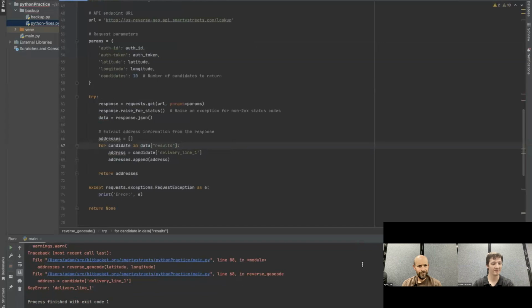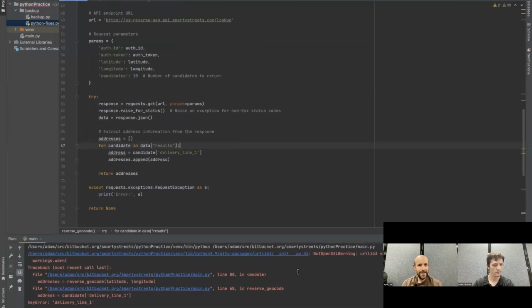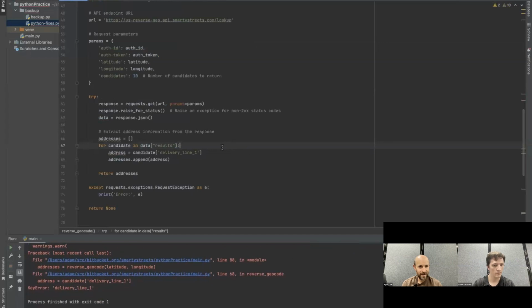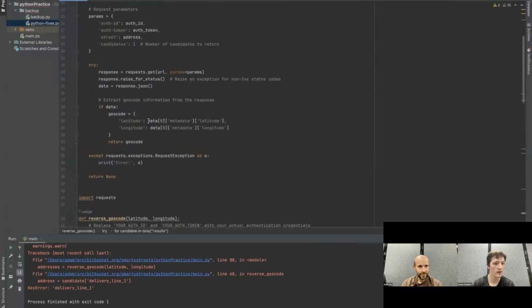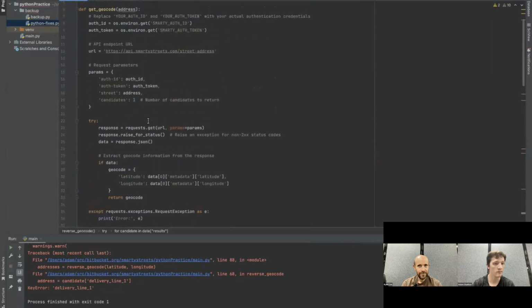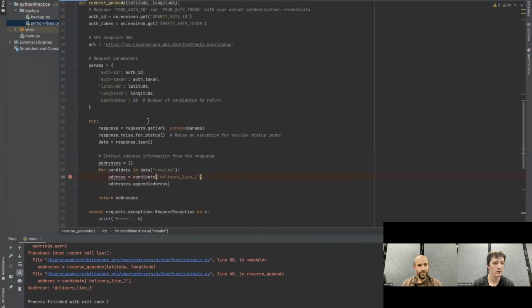It does not. Great. We're closer though. Now it can't find candidate sub delivery line 1, it looks like. Okay. And so once again, let's put a debug statement here and take a look at what it's doing. I'm going to have to empty out our auth token once again.